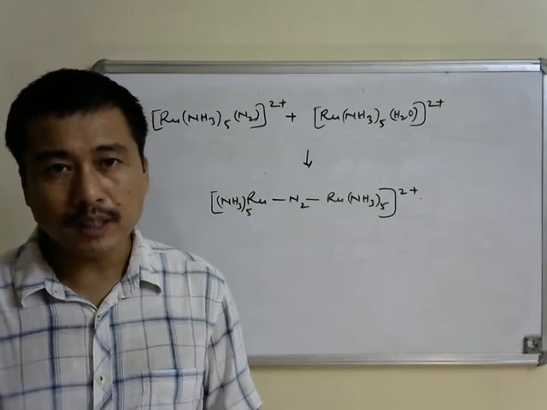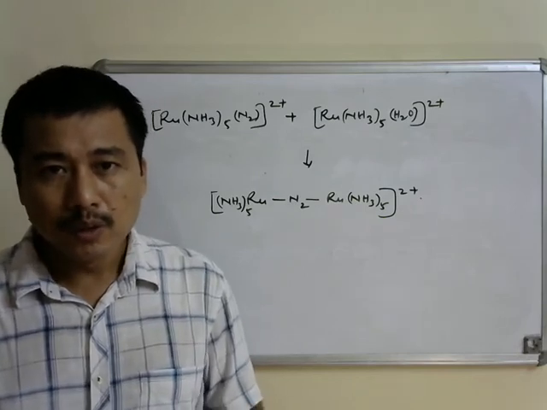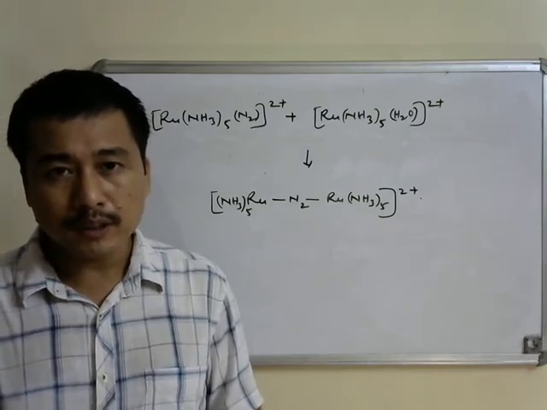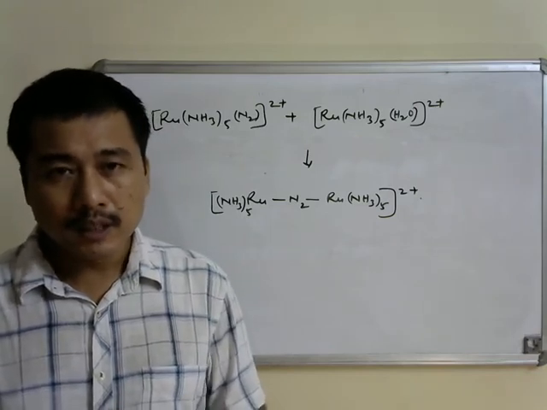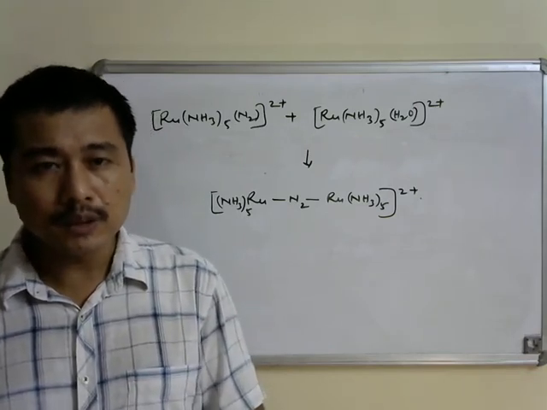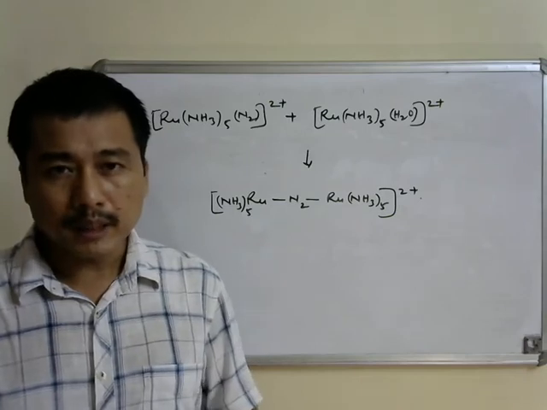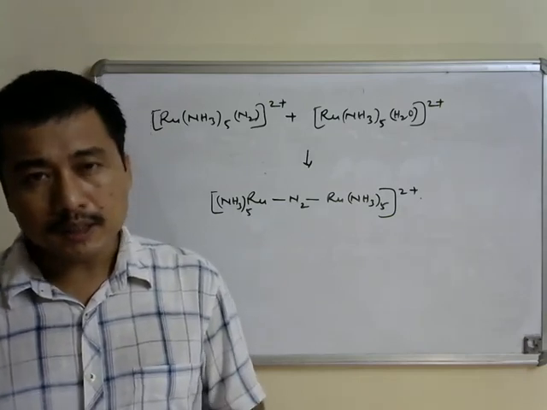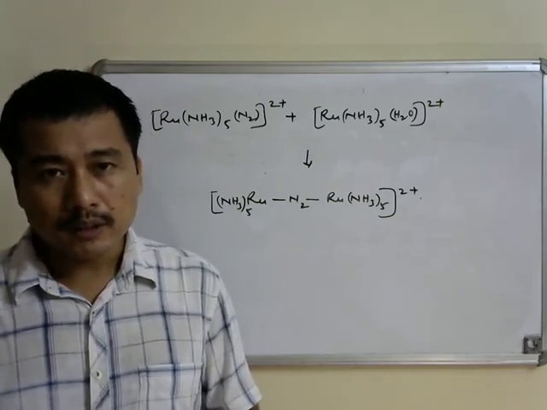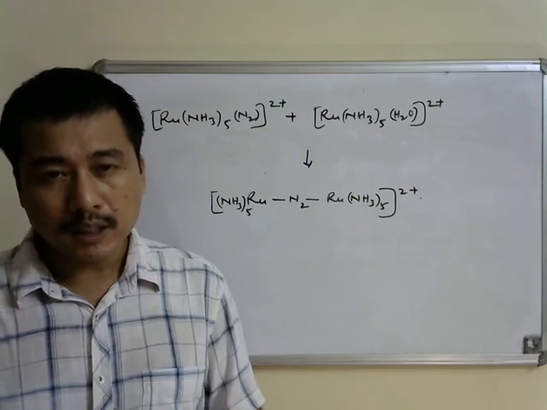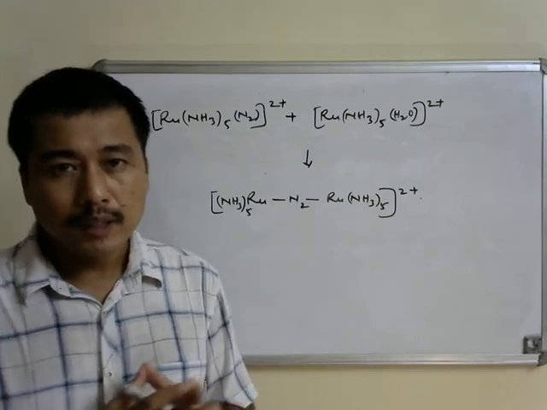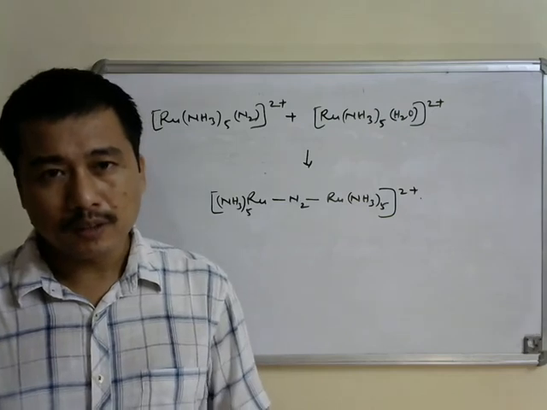And we have seen that there are two different types of interactions. One is the sigma donor interaction, where the electron density is transferred from the dinitrogen ligand to the metal center, and there is another type of interaction where the electron density is transferred from the metal to the pi star 2p molecular orbital of dinitrogen.